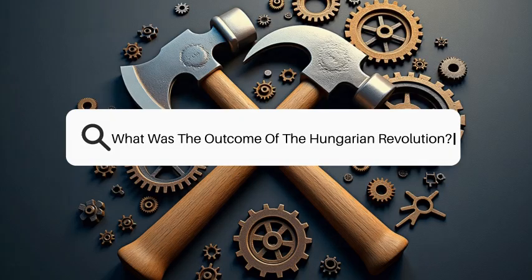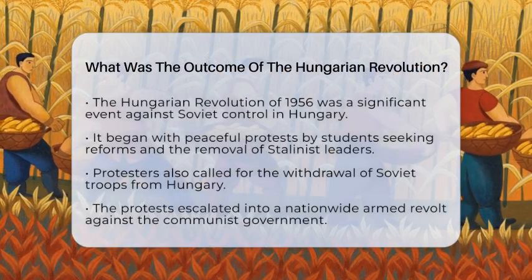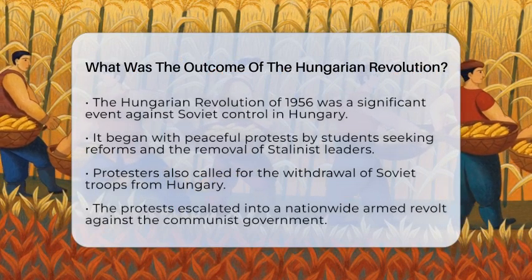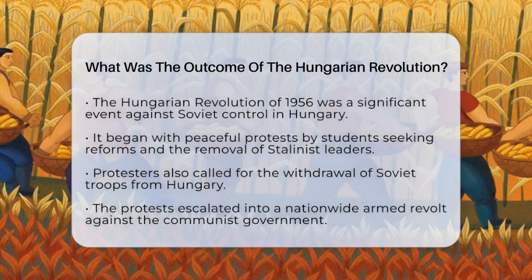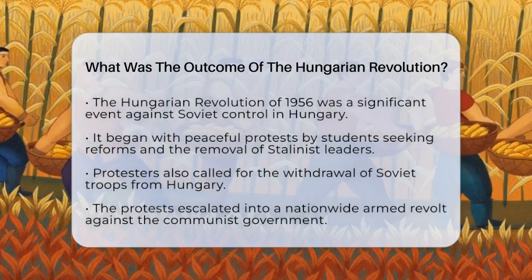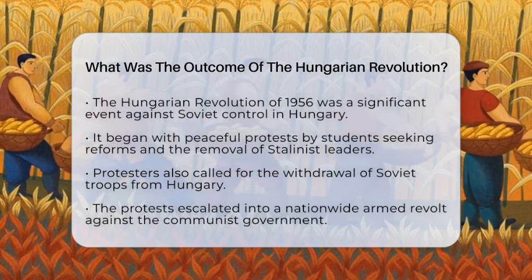What was the outcome of the Hungarian Revolution? What happened in the Hungarian Revolution of 1956? This uprising was a major event in the struggle against Soviet control in Hungary. It began with peaceful protests by students who wanted reforms. They called for the removal of Stalinist leaders and the withdrawal of Soviet troops.